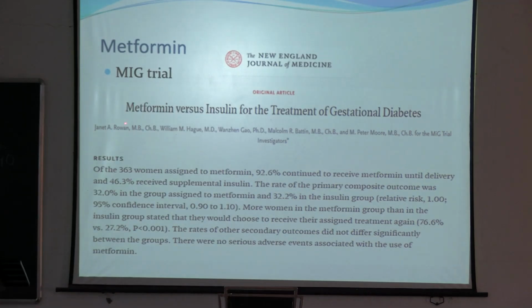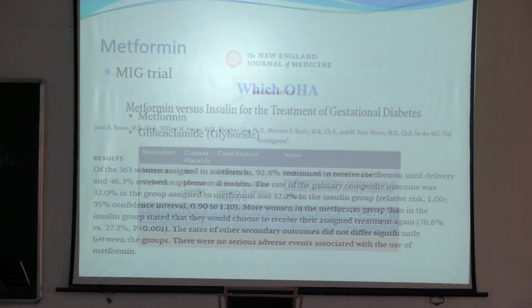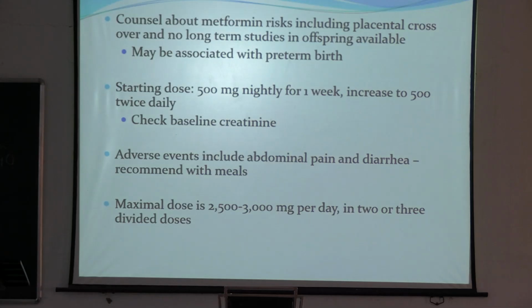So, in this study, metformin versus insulin for the treatment of gestational diabetes, there were no major differences found in the result, and there was no serious adverse events associated with use of metformin. That's why nowadays we can use, but normally we prefer insulin. If you are working in periphery, where you can't use insulin, then you can obviously advise metformin. Metformin is the safest OHA, and apart from metformin, you can use glibenclamide. But if you can, you will prefer insulin only.